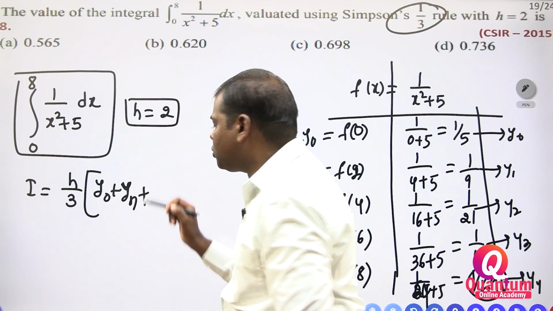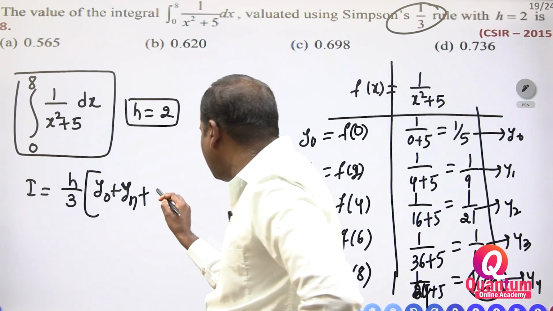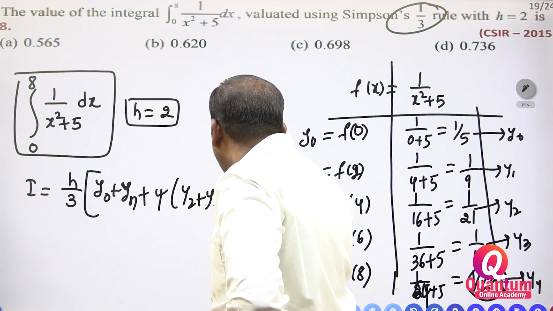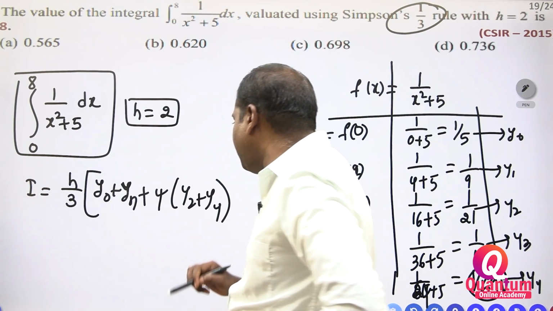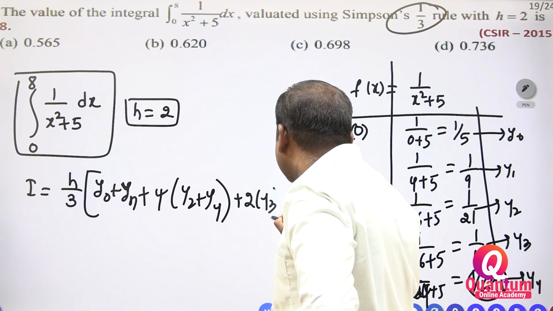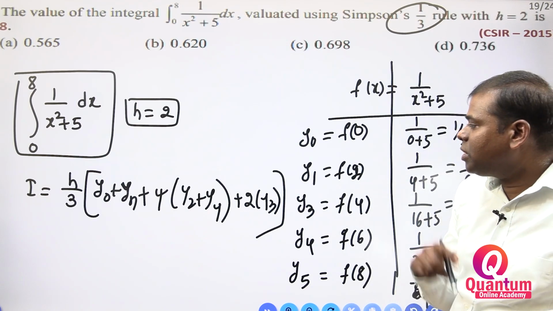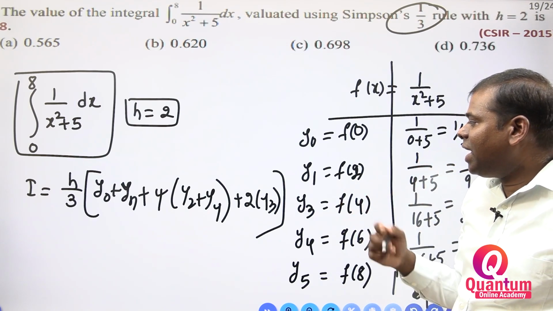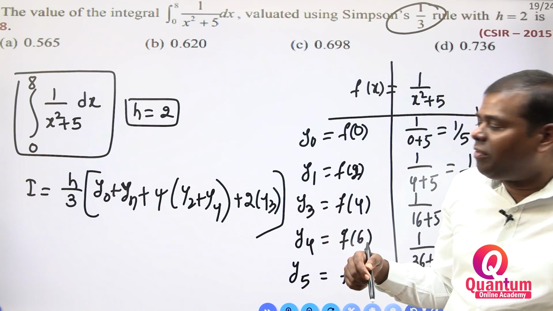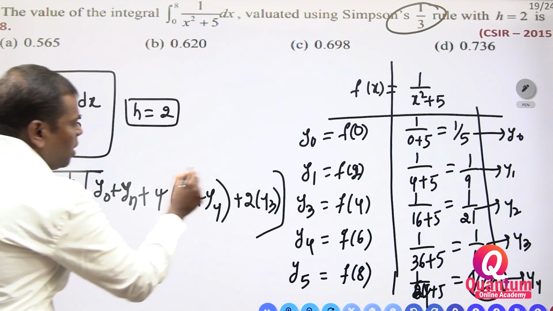Plus, which one we have to take here? So we have to take 4 into y2 plus y4, this is the even value, plus 2 into y3. Like that you have to substitute. So y4 is there, so we have to substitute that value. This is the Simpson's 1/3 rule.